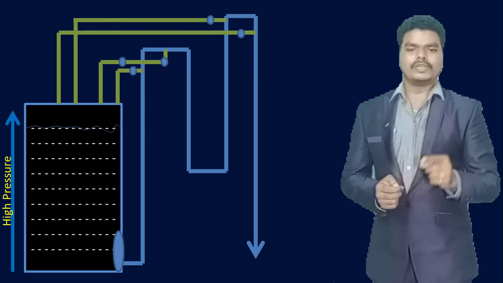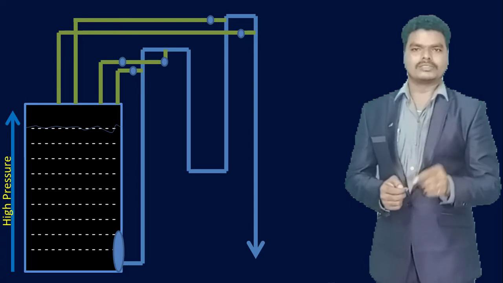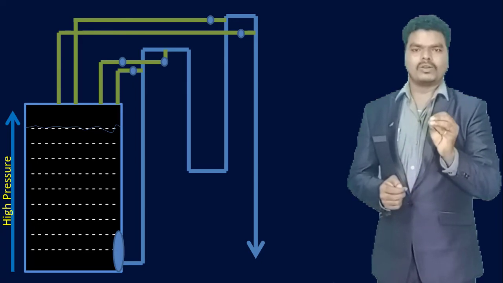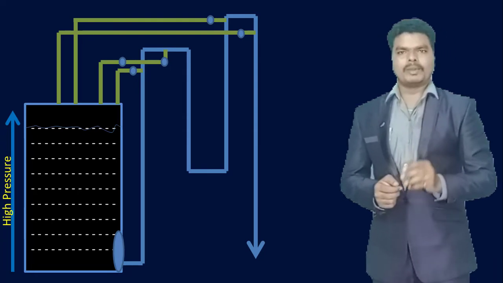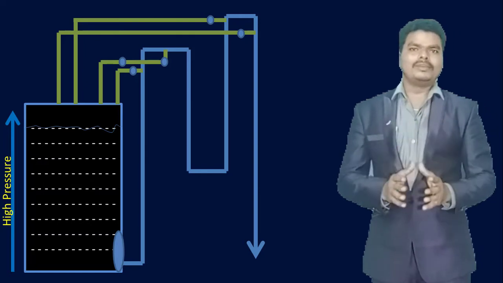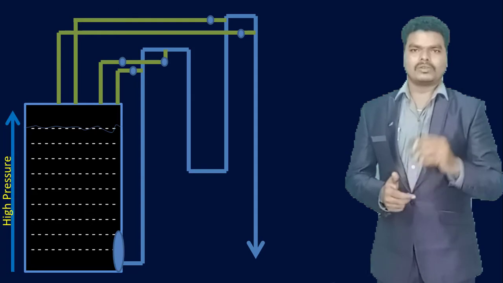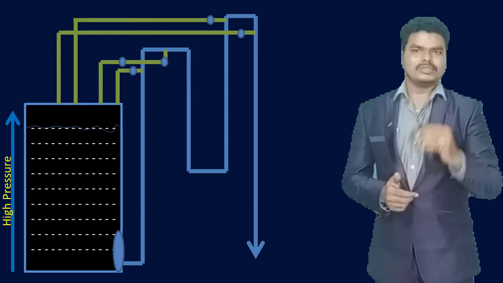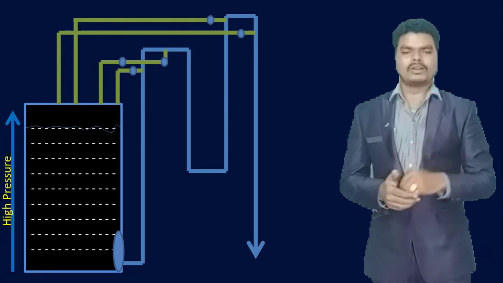There is no facility to supply water to the tank through the interconnections, so the drain volume is increased. Thereby the water content in the tank is reduced, so the level of the water in the tank is reduced.